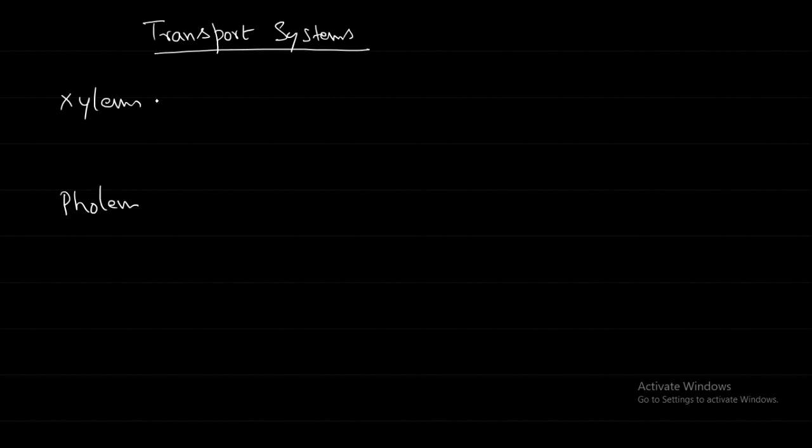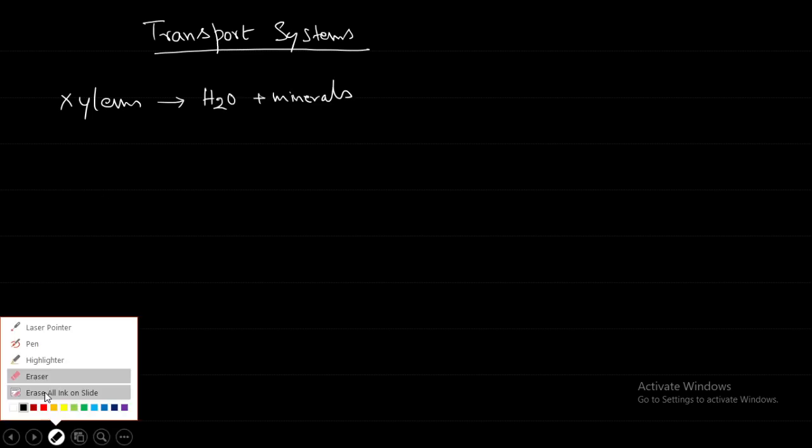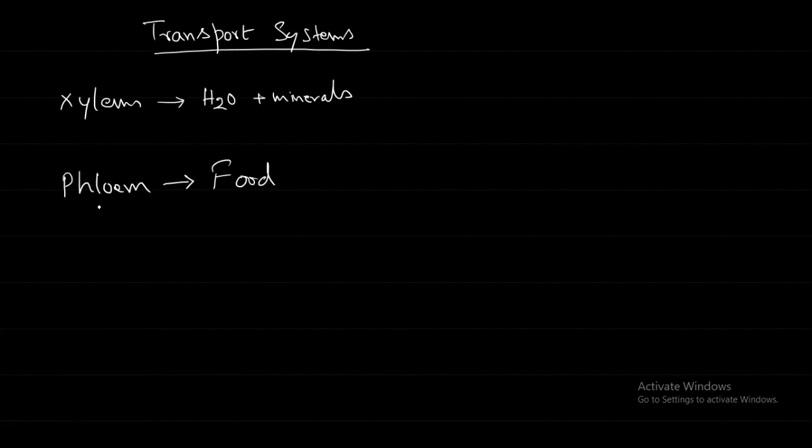So what is the difference? Main thing is xylem is going to transport what? Water and minerals. Okay. And phloem is going to transport the food. Food material. So phloem food and xylem is water and minerals.